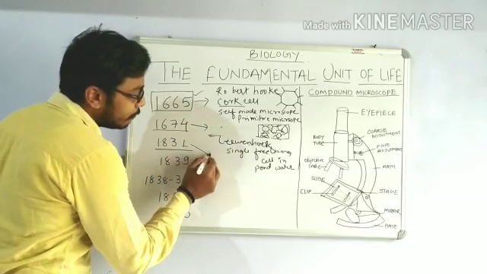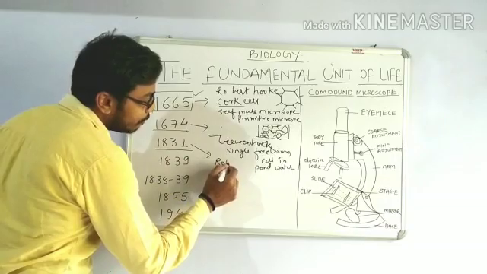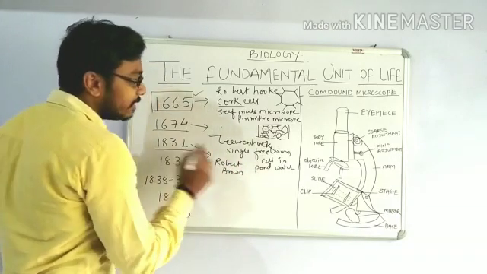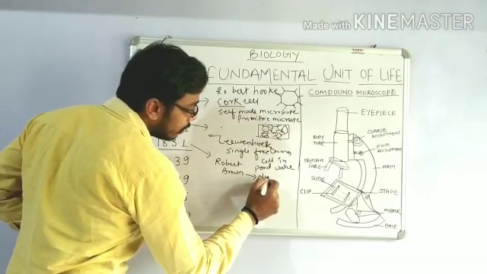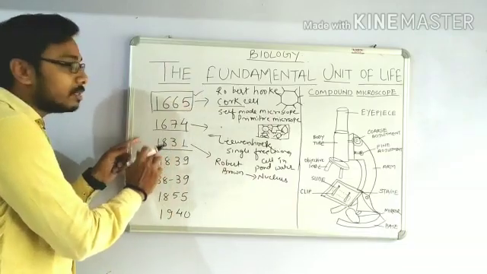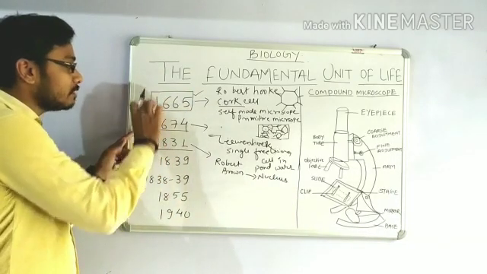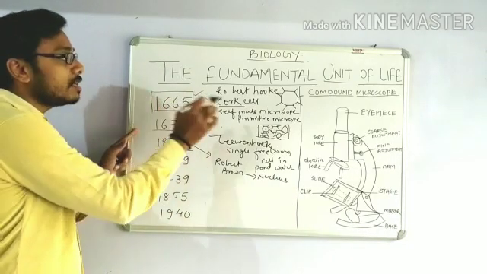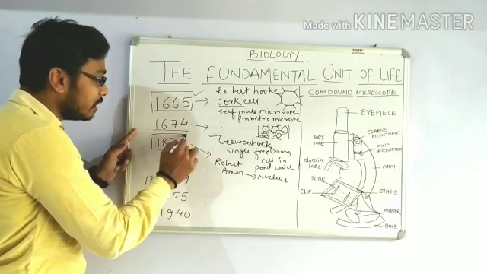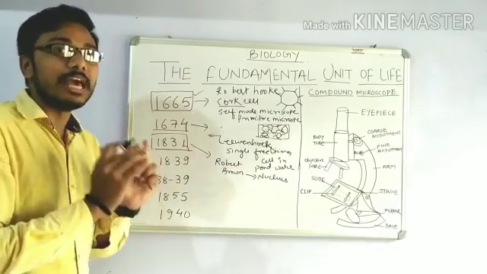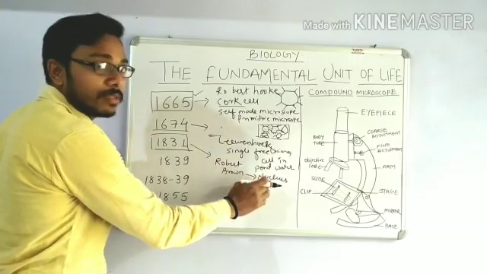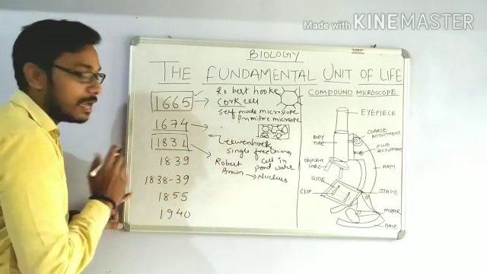Now the next year is 1831. 1831 was a year in which a biologist named Robert Brown told that there is a presence of a nucleus inside the cell. As you can see, there is a difference of around 200 years. So the self-made primitive microscope had now evolved, and in 1831 it was a microscope with more magnification power. So Robert Brown discovered the nucleus inside the cell.